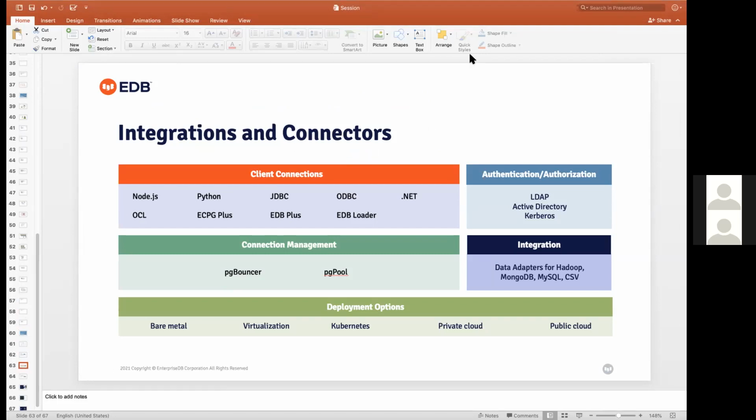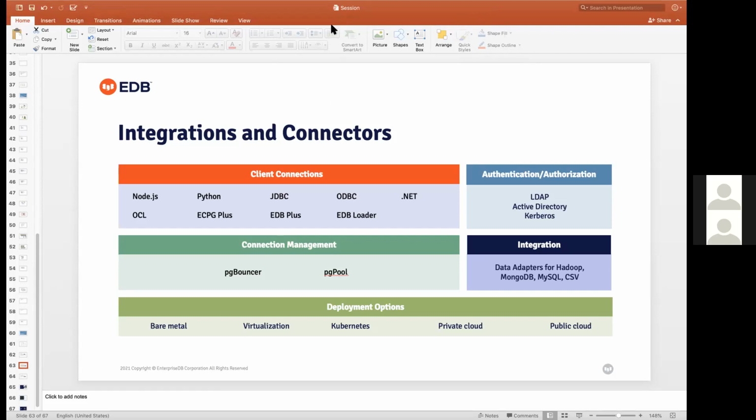There's a question here asking about setting up Mongo wrapper. Do we need to enable anything on the Mongo database server to set up Mongo wrapper? Not required. You do not need to do anything on the Mongo database server.